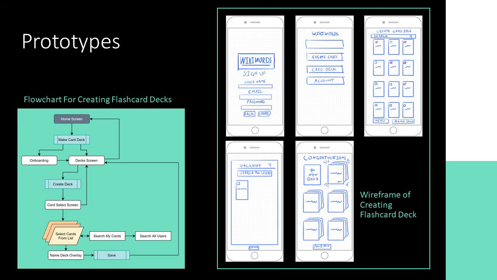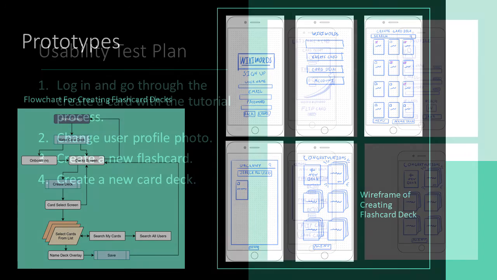One of the important things for Olga is to be able to group together words that she needs to study for her clients. In a simple path, she can guide herself in WikiWords to create a deck of flashcards, using cards she has made, or search users for additional cards in case she is short on time or wants to hear another person say the word.